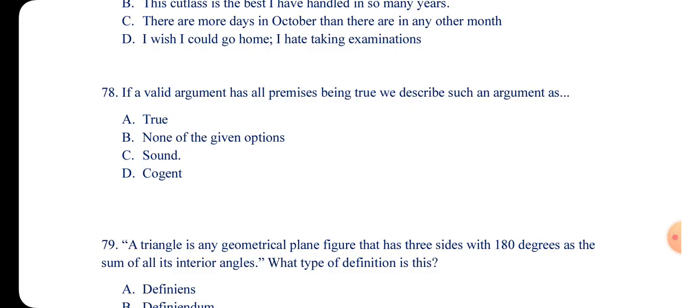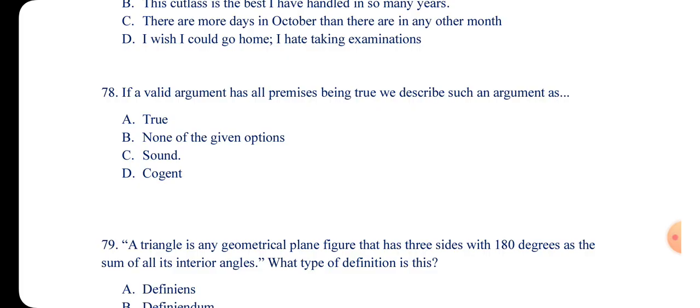The premises are true. Human beings walk, and Ata is a name of a human being. I've not seen any animal called Ata. So it is a sound argument and a valid argument. Every sound argument is a valid argument, but not all valid arguments are sound arguments.